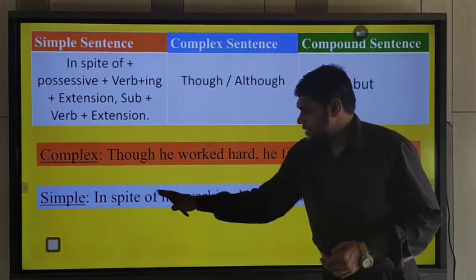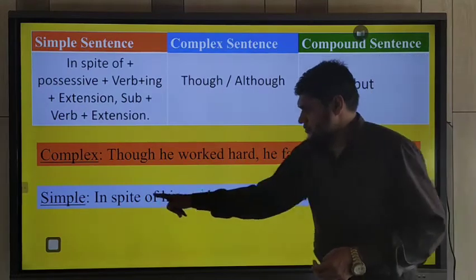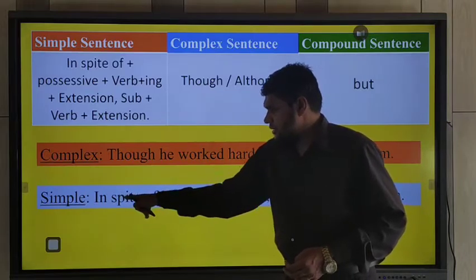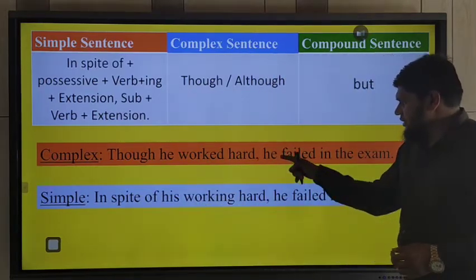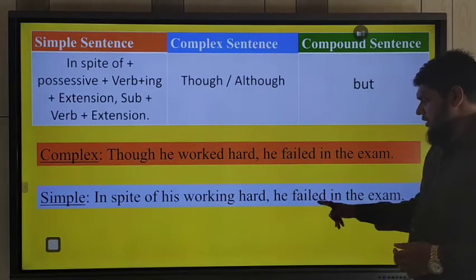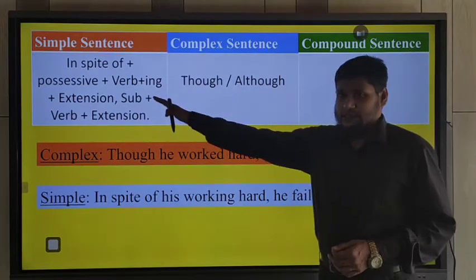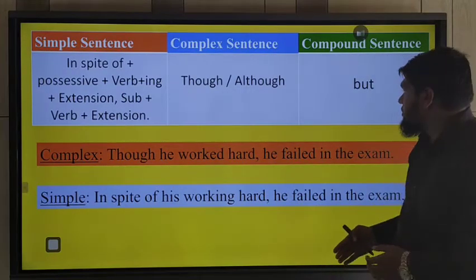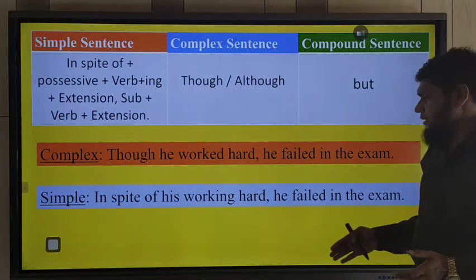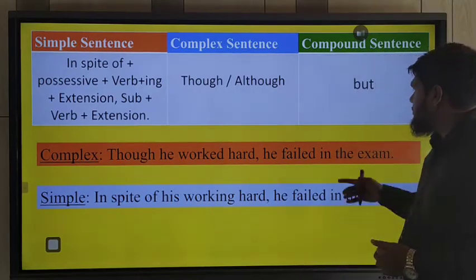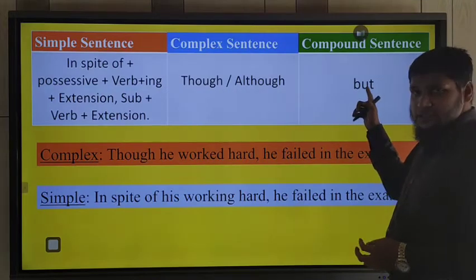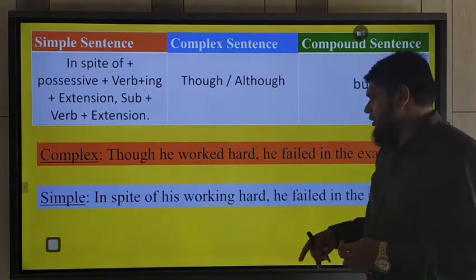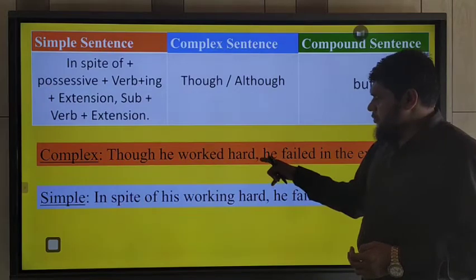So in spite of he is working hard, it becomes a phrase. It was a clause in a complex sentence, but in a simple sentence it becomes a phrase. That time you should use the principal clause here, that means subject, verb and extension, like this structure. Okay, it's very simple, understand? So if you want to change it into a compound sentence, that time you should connect both clauses with but. Like that you should avoid though or although, and you should use but instead of comma, understand?